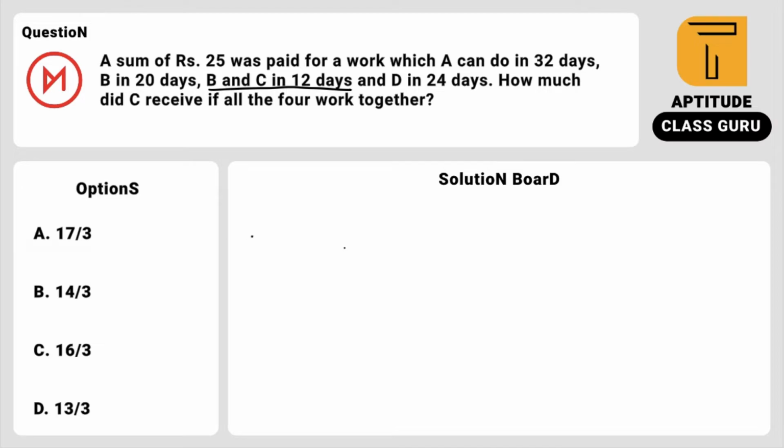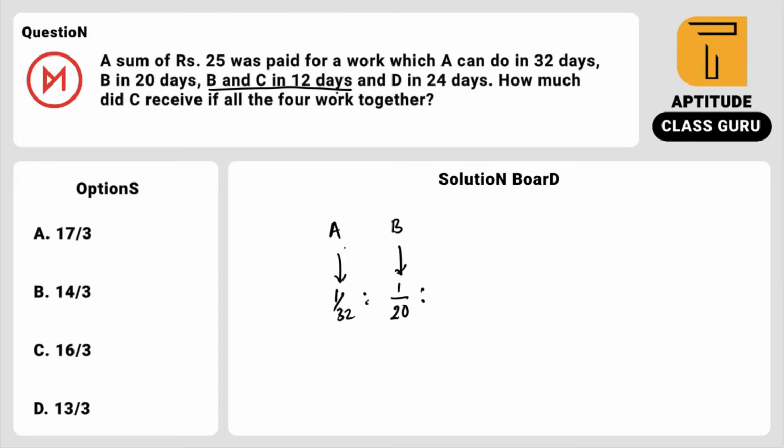Guys, just look here. A alone can do it in 32 days, which means his share is 1 by 32. B is doing it in 20 days, which means his share is 1 by 20. We know that the reciprocal of the number of days gives you the share of the wages, right?